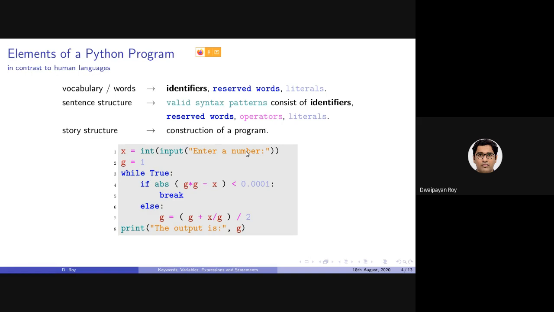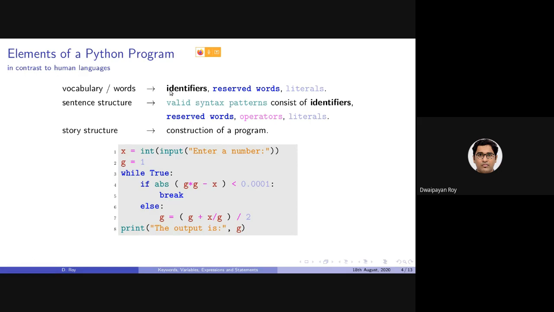Now there is a one-to-one correspondence here between the colors. The reserved words are the ones in color blue. The identifiers and the literals are in this light blue color here. There can be multiple types of literals, like integer numbers, floating numbers, as well as complex numbers. We'll be discussing them. The operators, as you can see, are in pink.